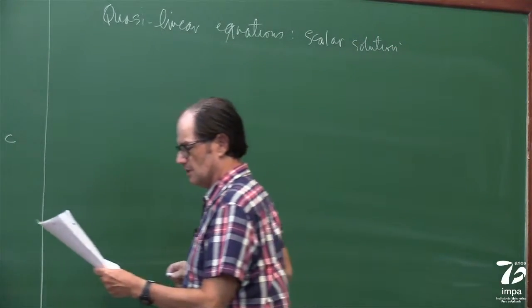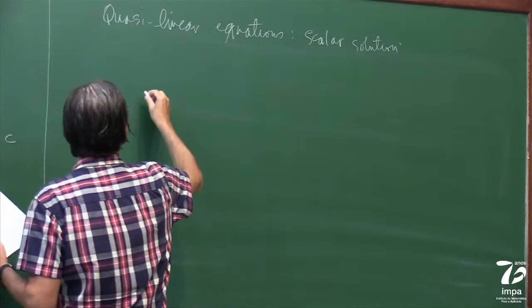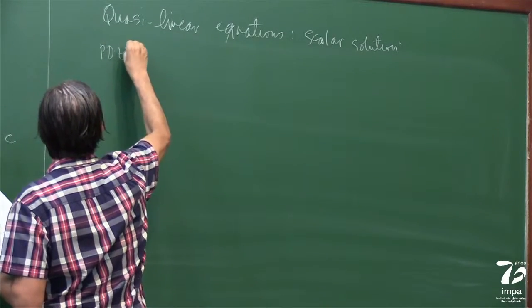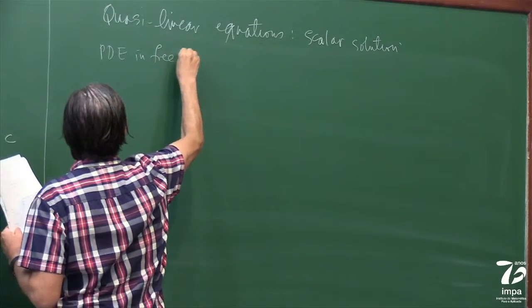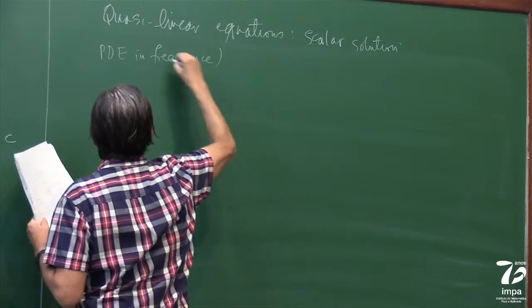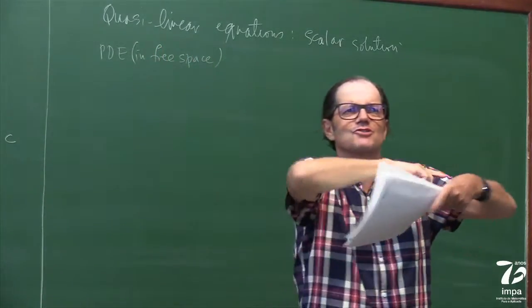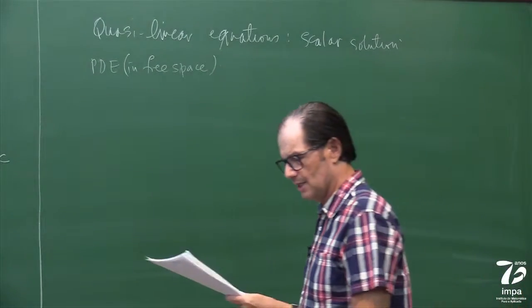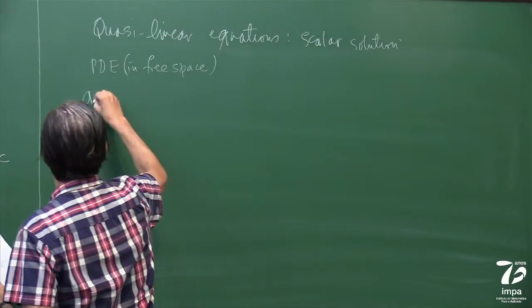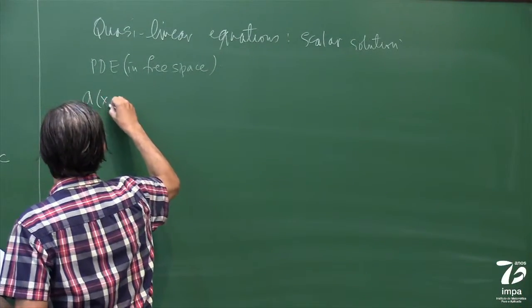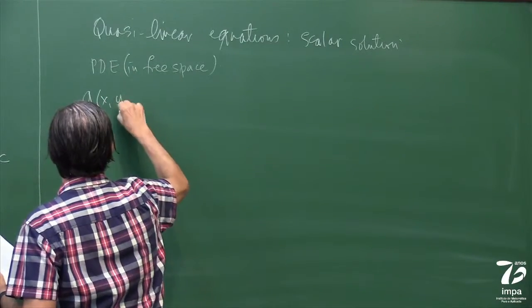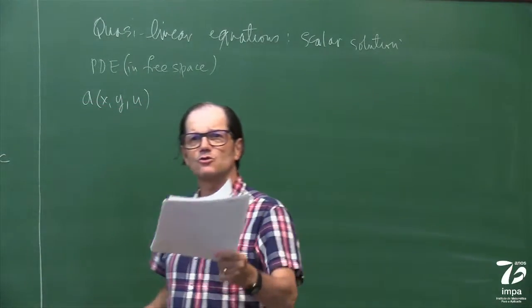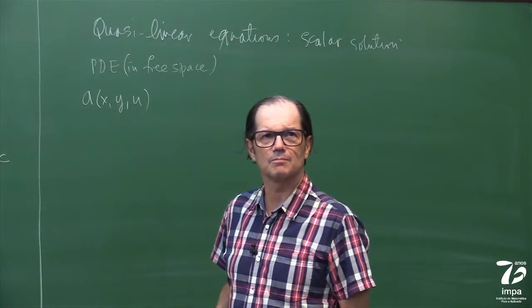And so let me put here the PDE. In free space, because I'm considering the whole line, I will not care about boundary conditions right now, okay? It's this equation. And if I'm writing too small, please complain, okay?